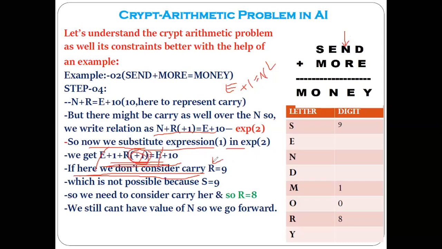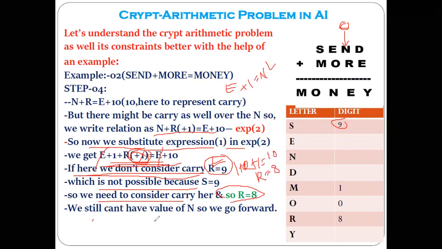So the R value becomes 9, but 9 we have already taken for the S, so 9 is not possible for R. That is the reason we will consider the carry here. And if you consider the carry over the N, that is 1, and here 10, the result will be R equal to 8. Understood? That is the reason we have put the R value equal to 8. Now we have got the value of R.